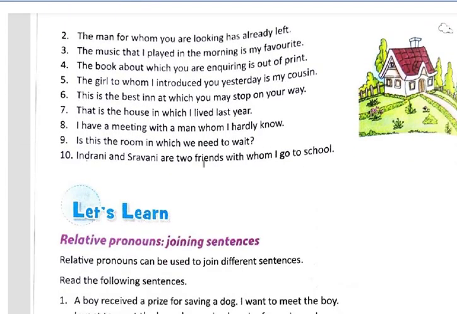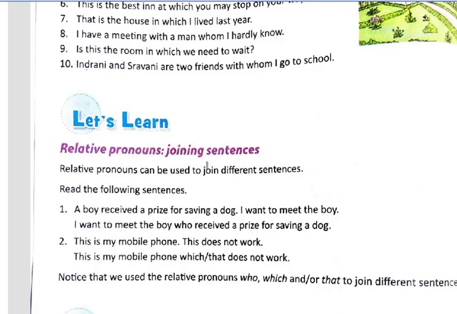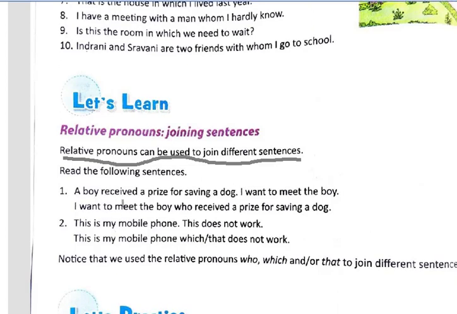Next we have relative pronouns joining sentences, and this is probably the easiest one. Relative pronouns can also be used to join different sentences. A boy received a prize for saving a dog. I want to meet the boy.